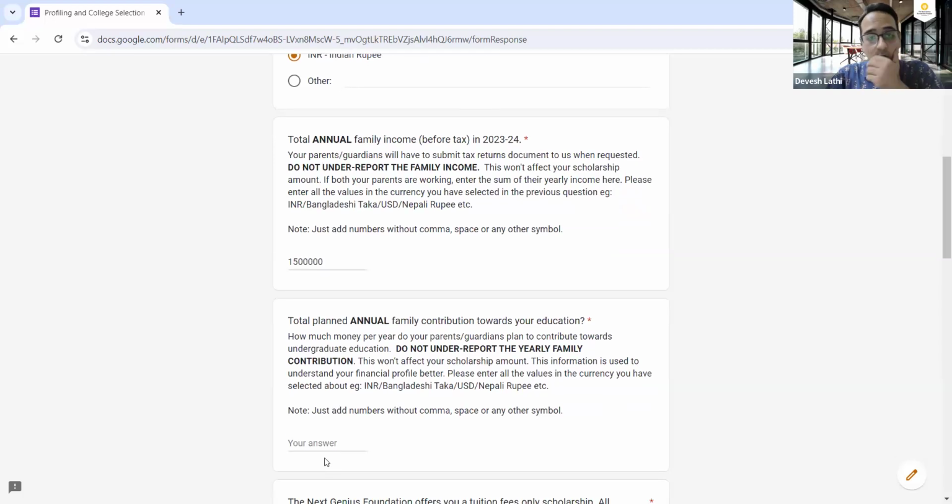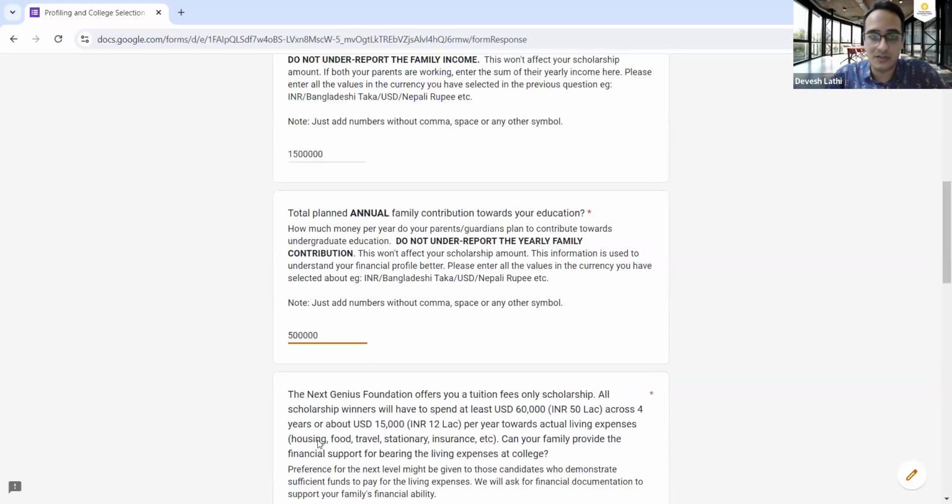Second question is total planned annual family contribution. How much is your family planning to spend yearly towards your education? Every year, how much is your family planning to invest in your education? My family is planning to invest 5 lakh per year towards my education.